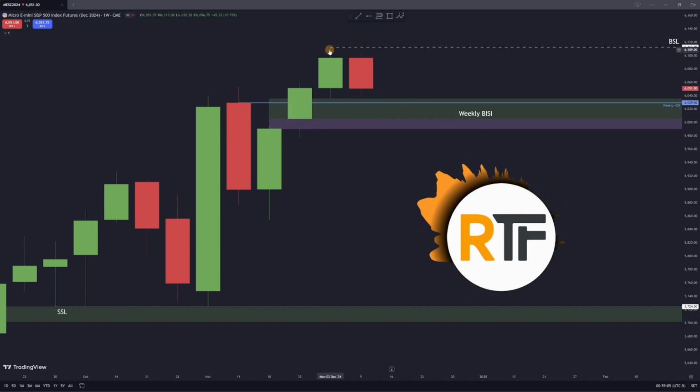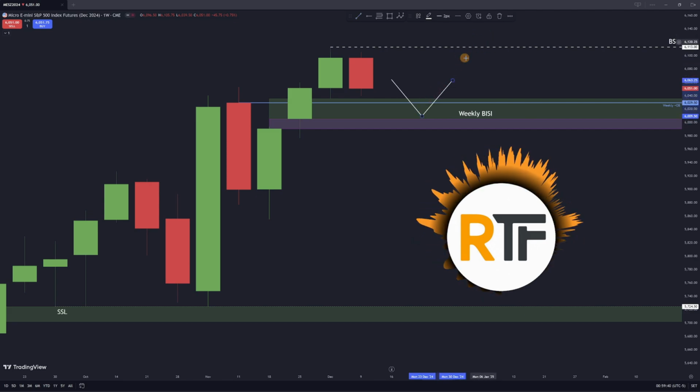But if you look up top, we do have relative equal highs, so I think we can also come and take these highs out as well. I think it's just going to be a matter of which one gets taken out first, and I'll use that as a starting line to go for the other target. That's only assuming that we come down to the weekly BISI here and use that as support. If we start trading through that, then that could be a different story. But if we start trading into it and we start getting a bounce, for example, let's say we have something like this, and then we start moving away from it, then I'll be looking for the high to get taken.